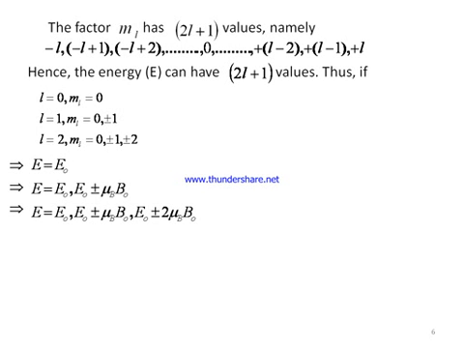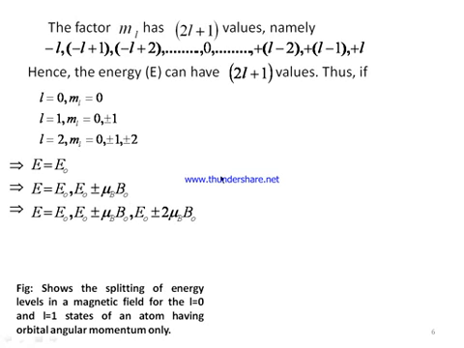Substitute these values in energy. So if I substitute L equal to 0 and ml equal to 0, E becomes E0. And for L equal to 1 and ml equal to 0, plus or minus 1, we get E equal to E0, and E0 plus or minus μB B0, that is, we got 3 values. Similarly for L equal to 2, we got 5 values.